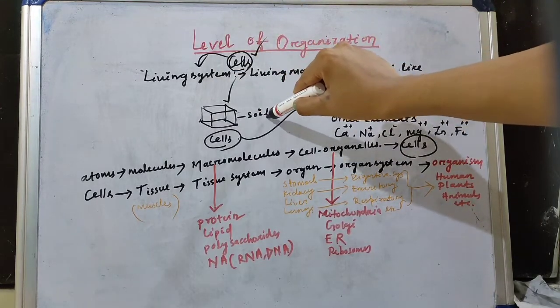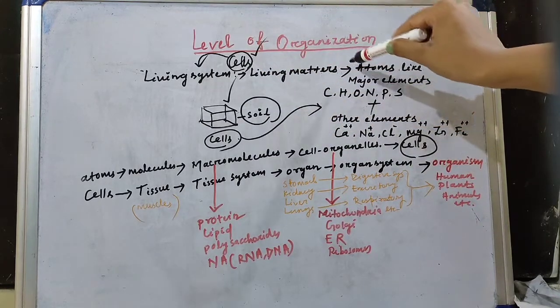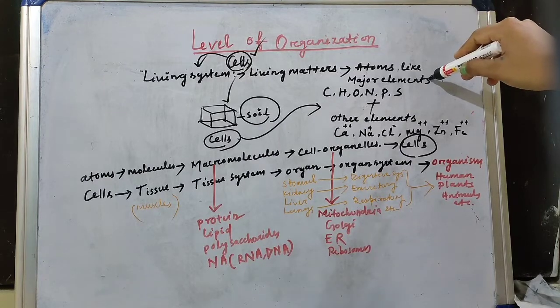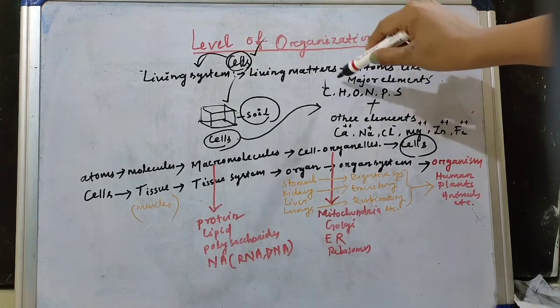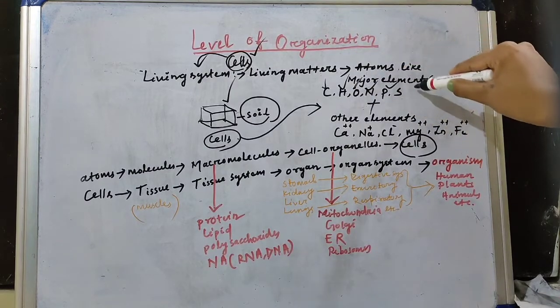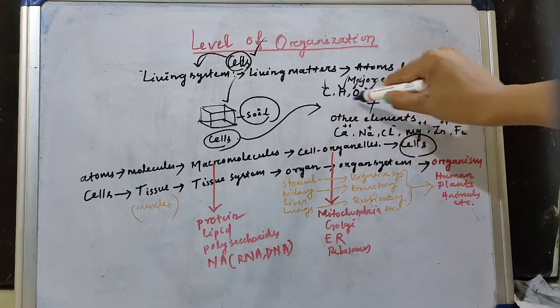Like the bricks are made up of soil, the cells are made up of living matter that includes 6 major elements or atoms. These are carbon, hydrogen, oxygen, nitrogen, phosphorus and sulfur. You can remember it as CHONPS.